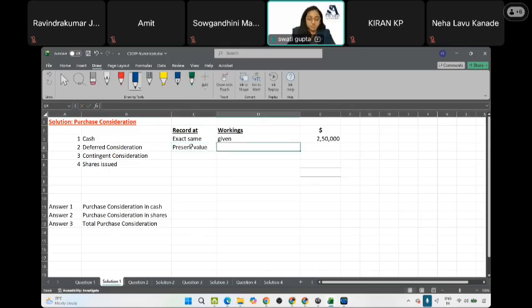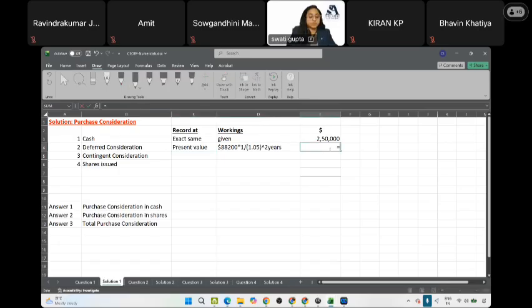And how do you calculate? 88,200 multiplied by the present value factor, 1 divided by 1.05 raised to the power 2 years. Tell me the amount.